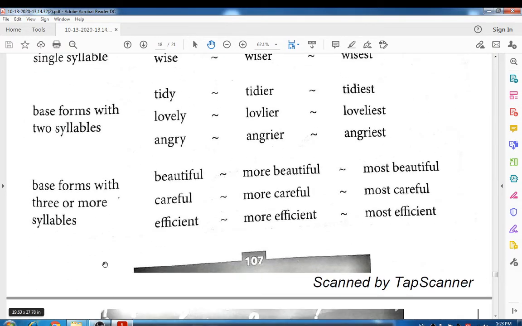Then look at that, some words have three or more syllables. Beautiful became more beautiful, most beautiful. Careful became more careful, and in superlative form it became most careful. Efficient, more efficient, in superlative form it becomes most efficient, right?